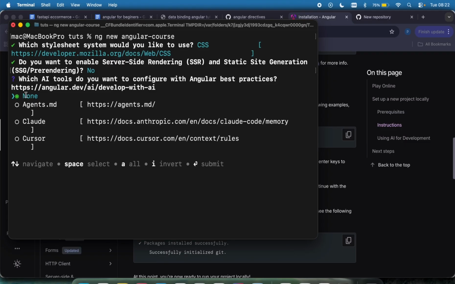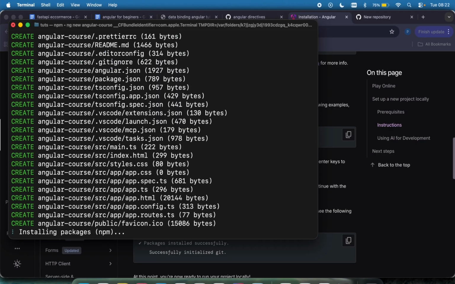The answer is no. If you select any of those, it's just going to create a file for you that you can easily configure to suit the AI you want to use on your project. It's not really something tedious, just creating a file specific for the configuration for that AI tool. So clicking no is just going to help us do things normally.